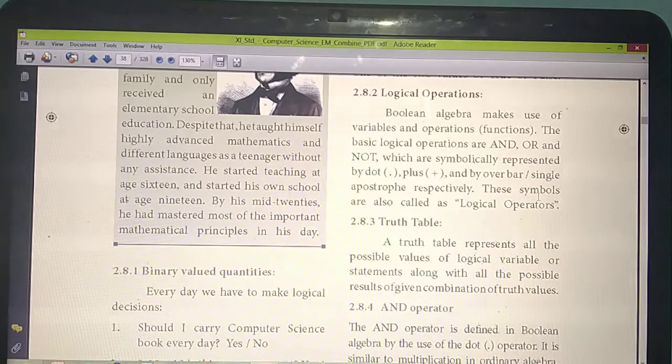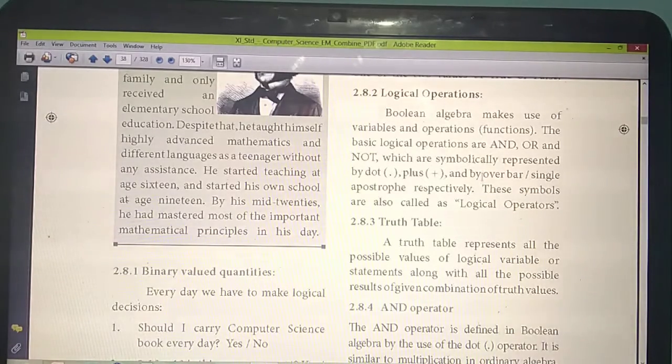So there are mainly 3 logical operators. How many logical operations are there? Very, very important question. Totally 3. What are they? AND, OR, and NOT. You should write these with capital letters. If you write the same thing in small letters it is entirely wrong, and you will get 0 marks for that. Always write these logical symbols as capital letters.